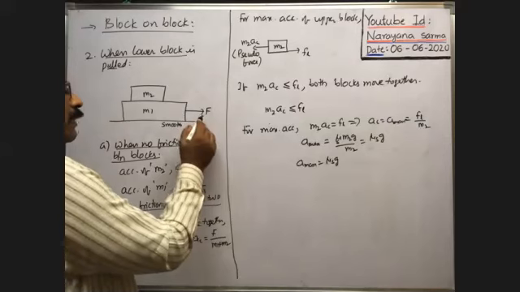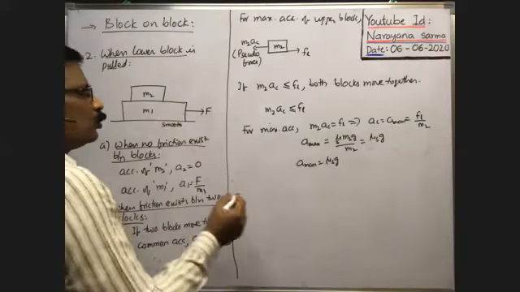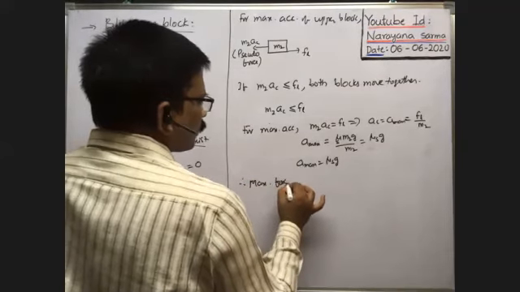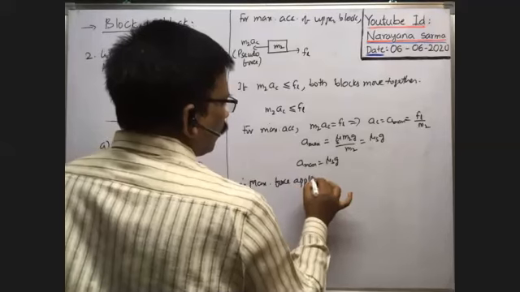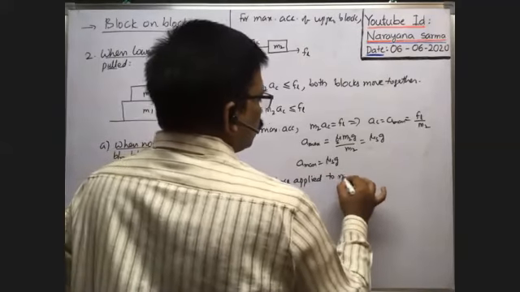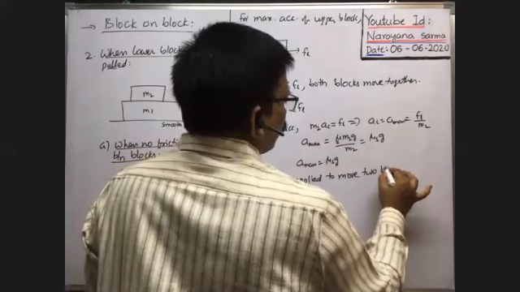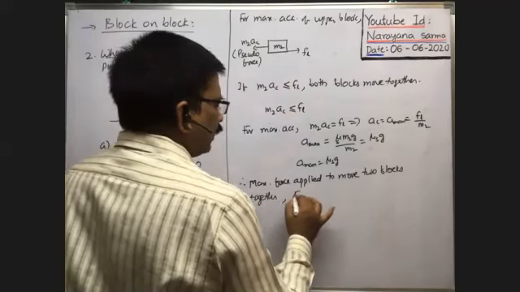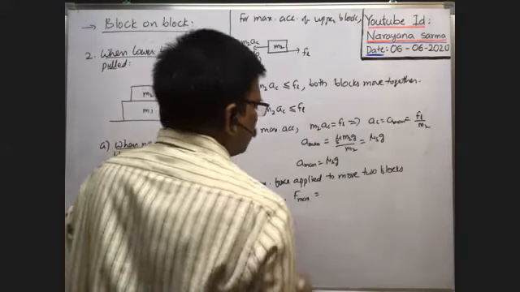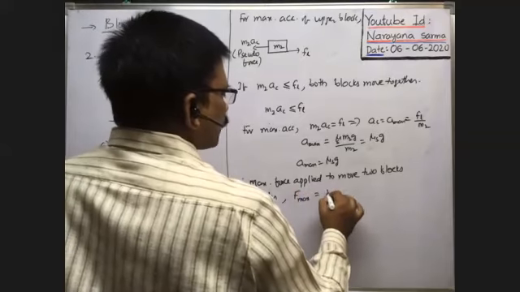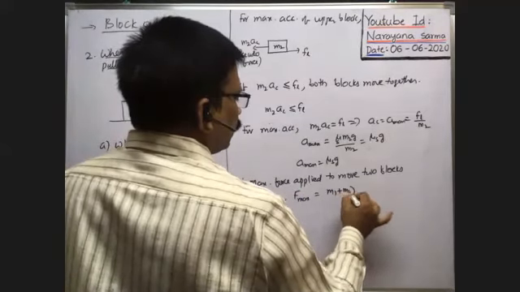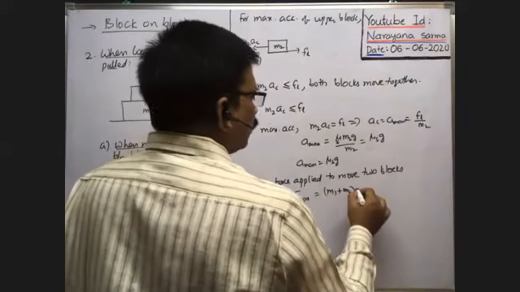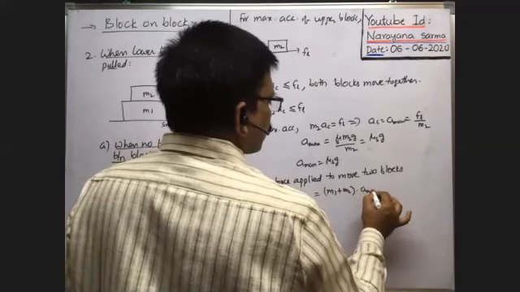In that case, what is the maximum force to be applied for the two blocks to move together? Therefore, the maximum force applied to move two blocks together. To move two blocks together, F max is equal to M1 plus M2, because both blocks can be treated as a single body of mass M1 plus M2, into the maximum acceleration A max.